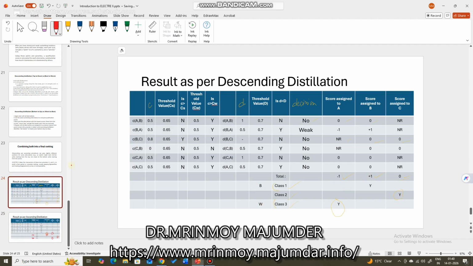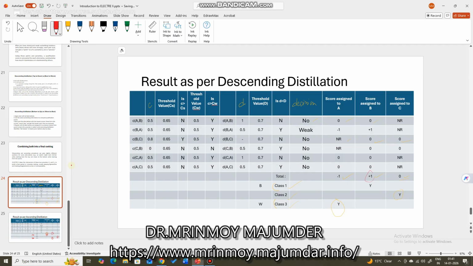Indeed, this is the best class because it has the highest score, this alternative B, and alternative A has the lowest score, minus 1. In between them, alternative C. So the best class is assigned class 1, worst class is assigned class 3, and between is class 2.